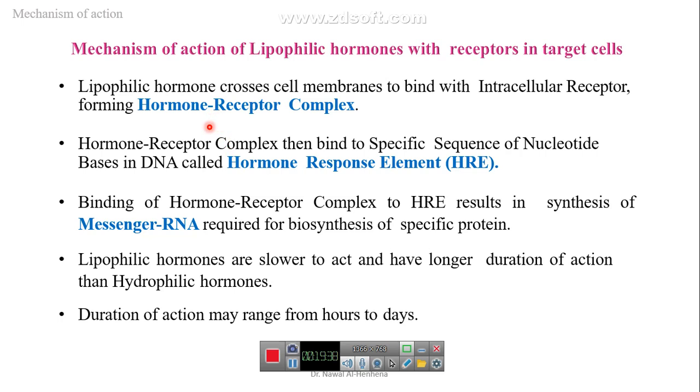After binding, this complex binds to a specific sequence in the DNA, causing transcription of the required part of DNA for making messenger RNA.